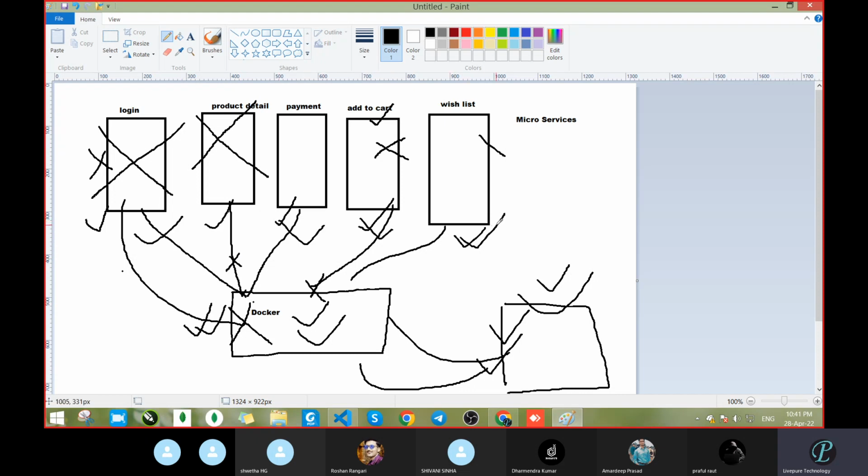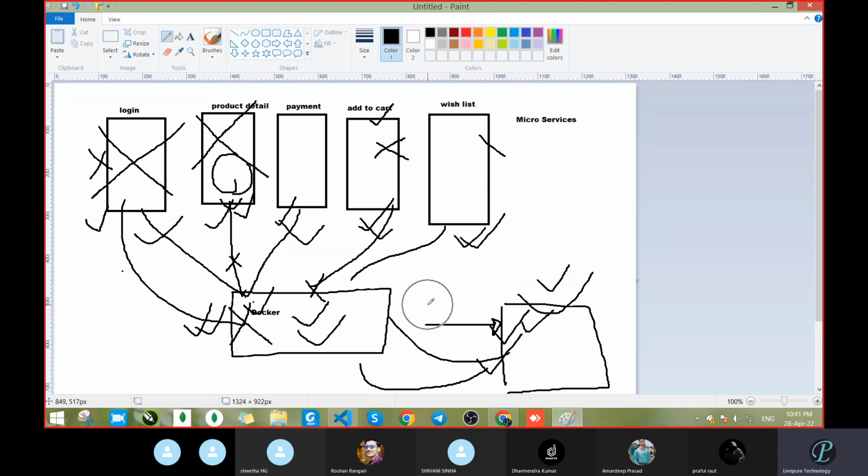Their website is not going to be shut down completely. Just this part will be shut down, and they will start working on this section, because this section is affected. The remaining is as usual, users are coming, working. Whatever issue is there, they will look into it. Once it is fixed, they will just register it and use it as usual. The application is going on. Got it? This is the technique of microservices.